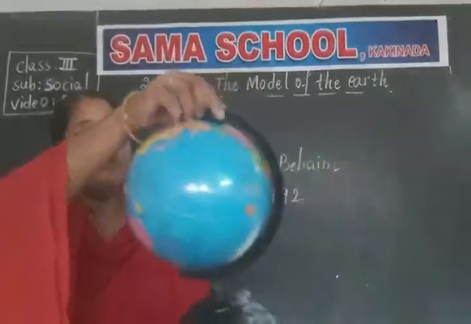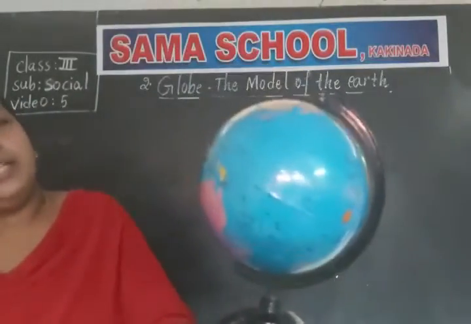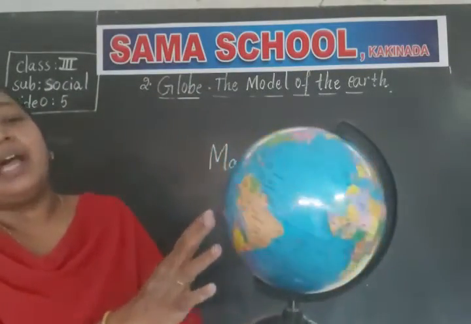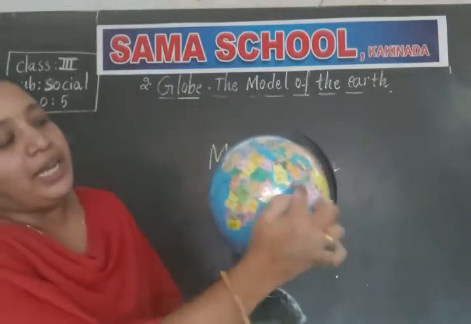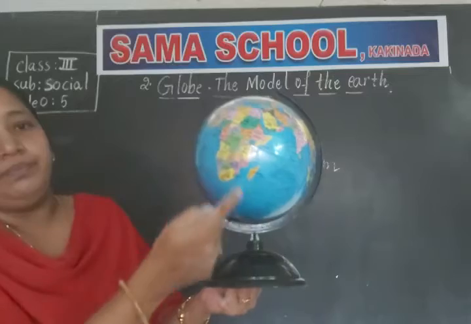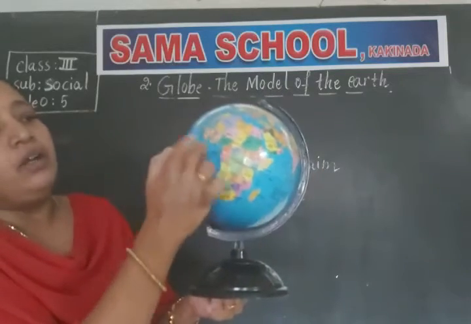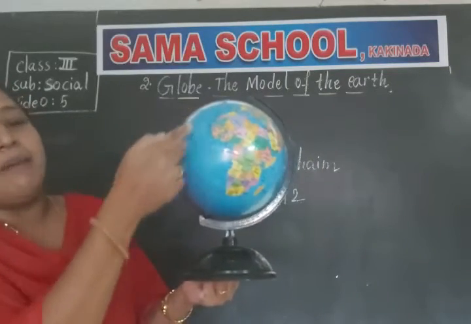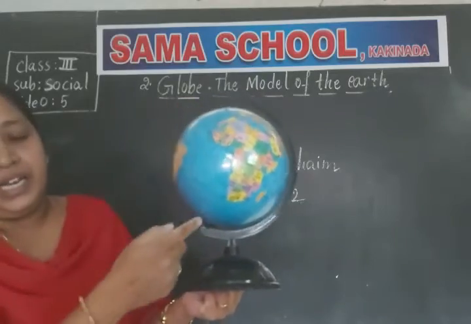If you observe the globe clearly, you will find some lines on the globe. Some lines are horizontal and some lines are vertical. Some lines are present in the horizontal direction and some lines are present in the vertical direction.